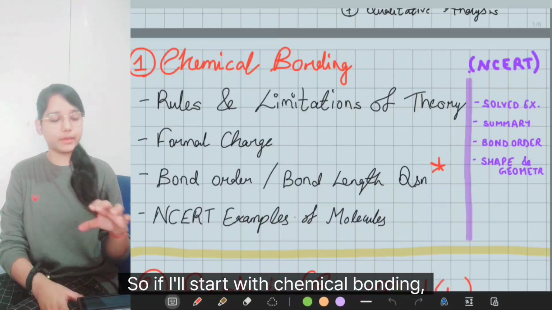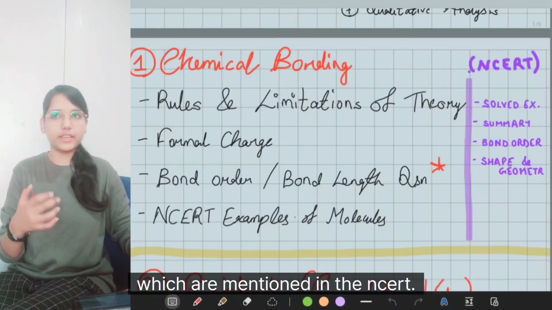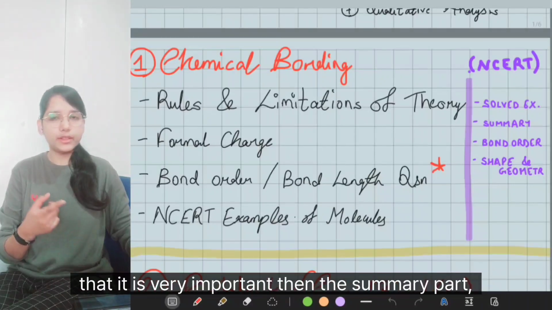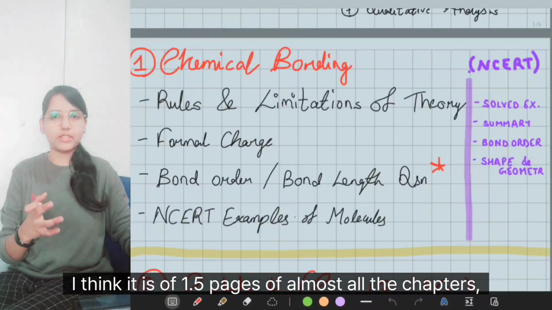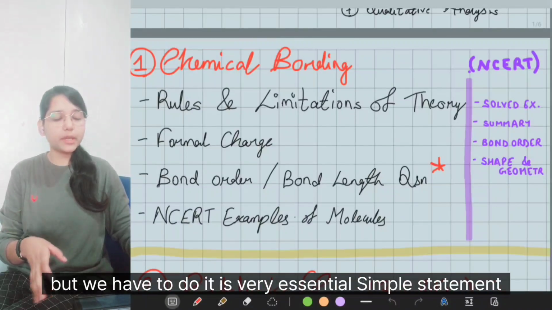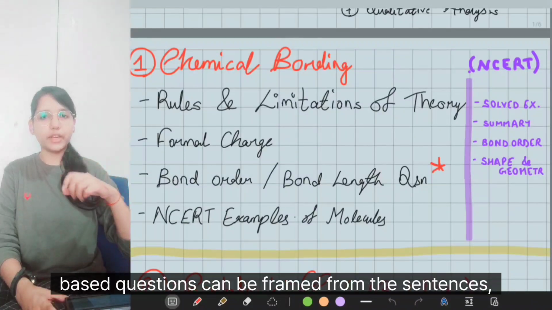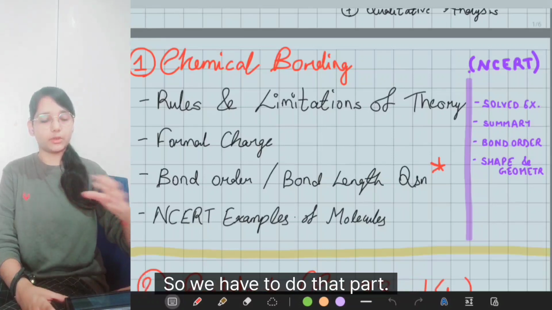So if I'll start with chemical bonding, we all know that we have to do all those pink boxes which are mentioned in the NCERT. Those are solved examples. We don't have to skip that. It is very important. Then the summary part. I know the summary is a bit big given in the NCERT. I think it is of 1.5 pages in almost all the chapters, but we have to do it. It is very essential. Simple statement based questions can be framed from the sentences which are there in the summary. So we have to do that part also.